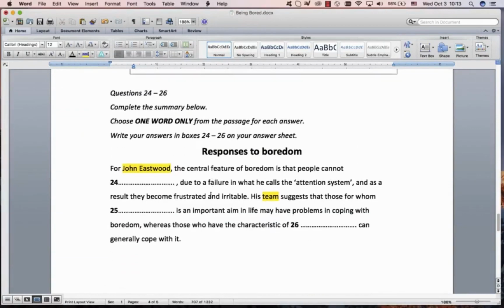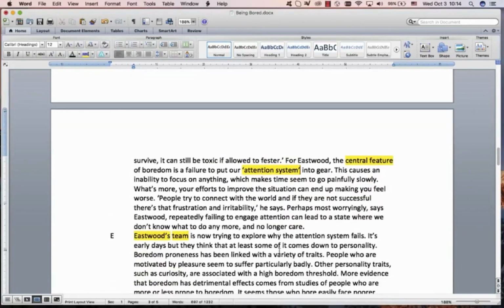Right, then what else can we scan for? There's just 3 here, so we could really dive in and start them. Let's find central feature. And then of course this, because it's in inverted commas, that will help us. So central feature and attention system are over here. So be careful with summaries. They often don't take it directly from a single target sentence like they do in other gap fills, but we're around here somewhere.